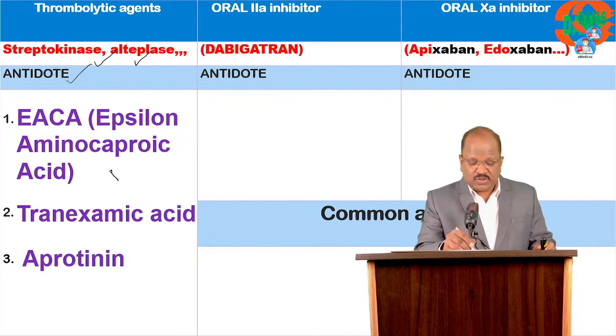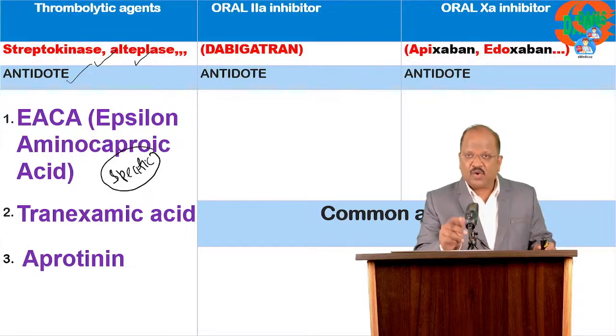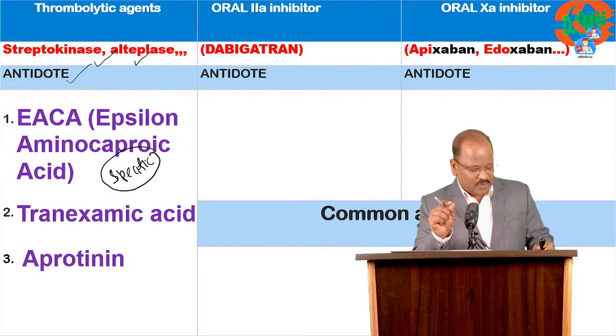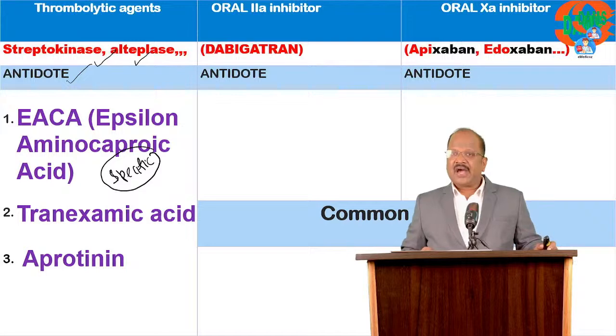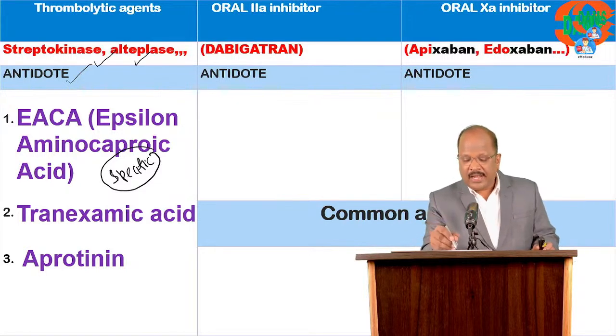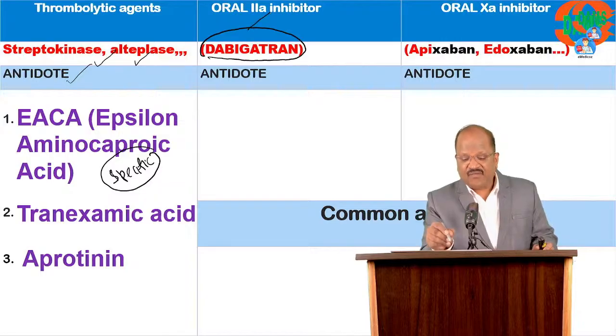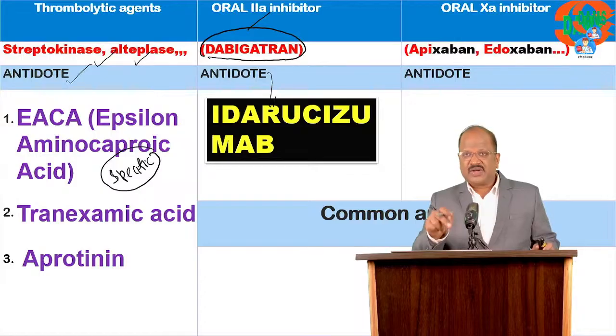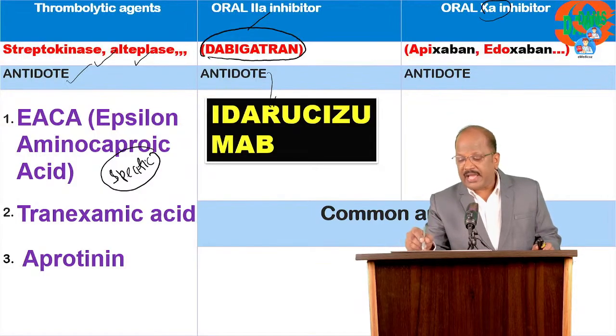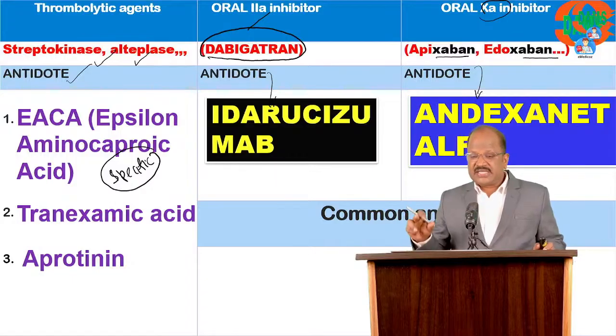But the most specific antidote is epsilon aminocaproic acid. Dabigatran is an oral direct thrombin blocker; for this case, the antidote is idarucizumab. This is our question. And for oral factor Xa blockers like apixaban and edoxaban, the antidote is andexanet alfa.